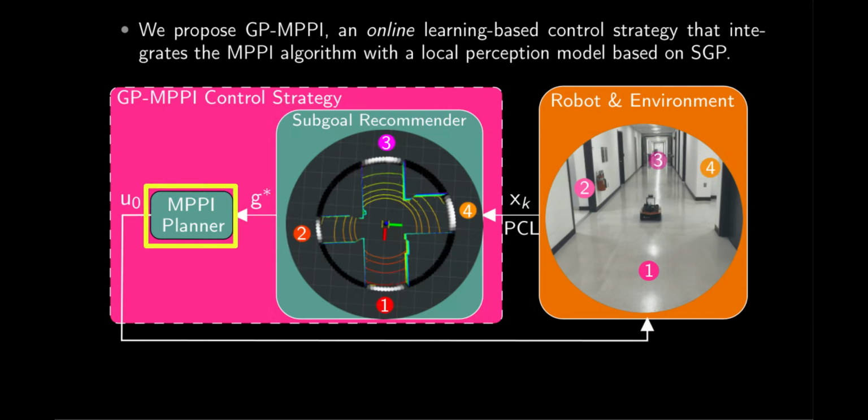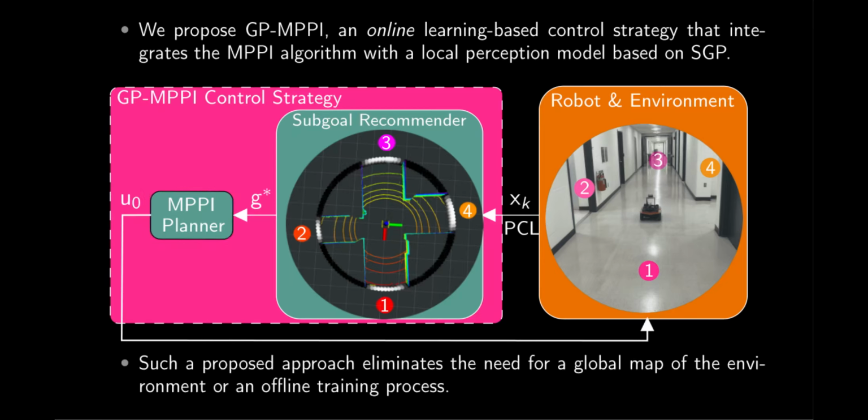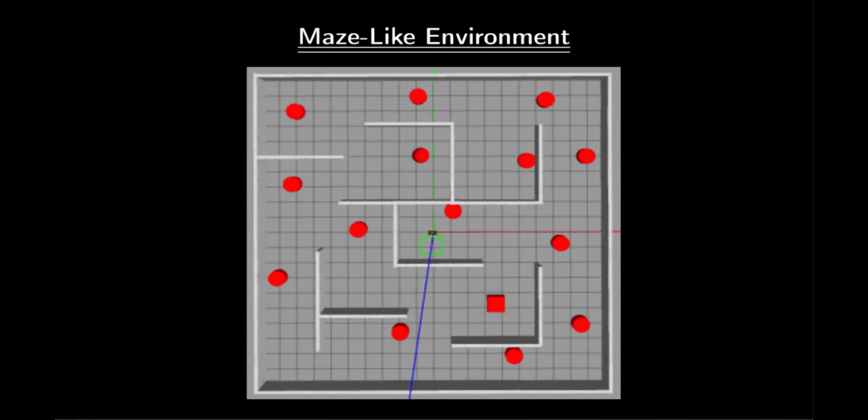Then, MPPI computes the optimal control sequence that satisfies the robot and collision avoidance constraints. Such a proposed approach eliminates the need for a global map of the environment or an offline training process. We validated our algorithm in both simulation and real-world setups.